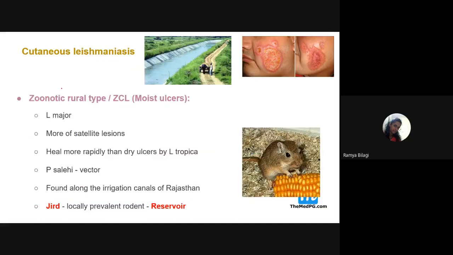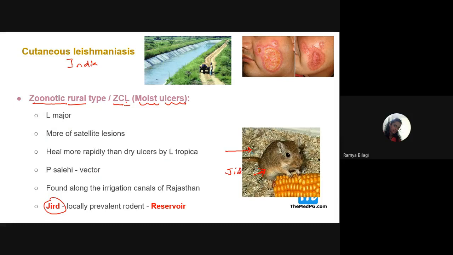Next. The second type of cutaneous leishmaniasis seen in India is which one? It is the rural type, also called moist ulcers. It is also called zoonotic rural or zoonotic cutaneous leishmaniasis. Why zoonotic, students? Here, what is the reservoir? Look at this organism. It is a rat. It is a locally prevalent rodent in the Rajasthan area, which is commonly called what? Jird. So this particular rat.